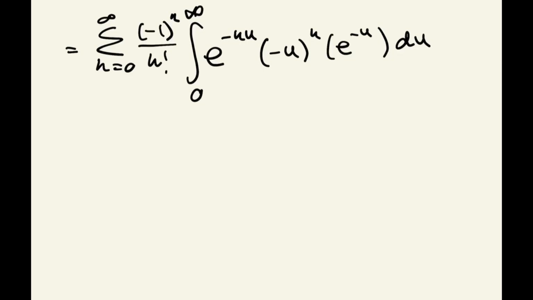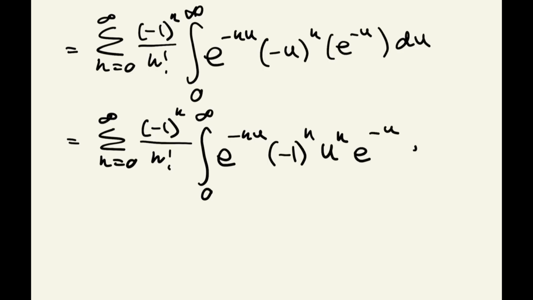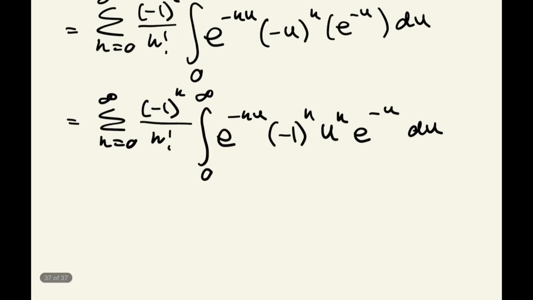Okay, so let's look at this negative u to the power of k. We can actually break that up a little bit and rewrite this. So we've got, again, the sum from k equals 0 to infinity of negative 1 to the power of k over k factorial, integral from 0 to infinity of e to the negative ku. This negative u to the power of k can be split up into negative 1 to the power of k, u to the power of k, and then e to the negative u du, like so.